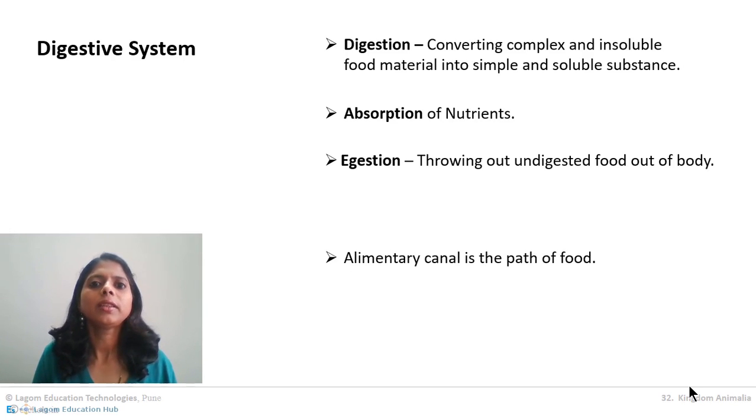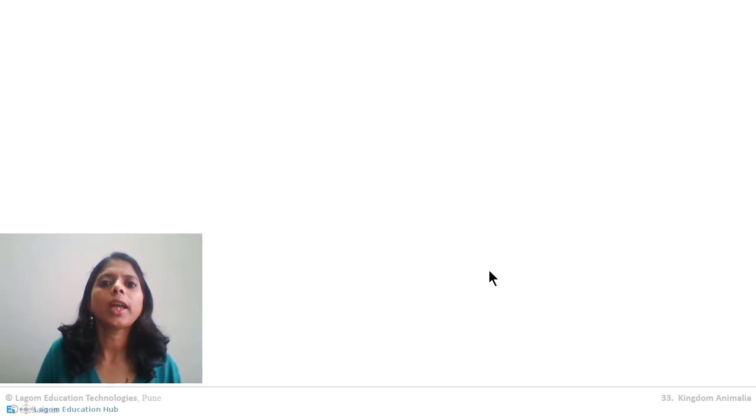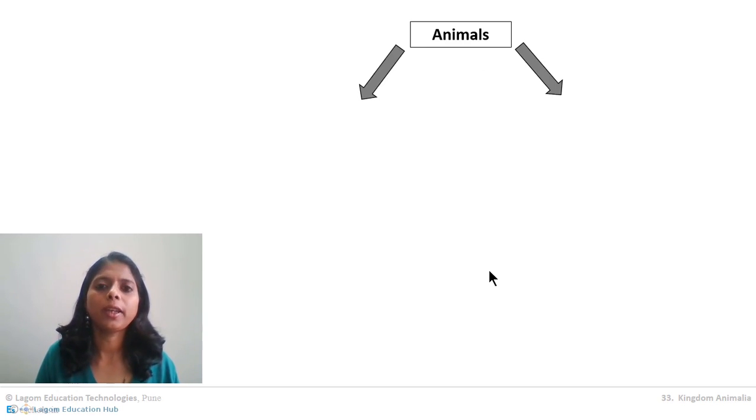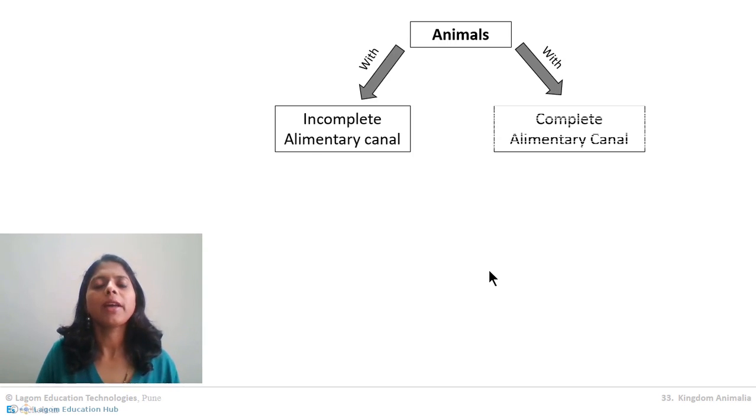Now for the functioning of the digestive system, we have the alimentary canal. The alimentary canal is the tract which travels throughout our digestive system. Food moves through the alimentary canal, and in the process of motion it gets digested. On the basis of what type of alimentary canal animals have, there are two types of animals. Some are with an incomplete alimentary canal, where the digestive tract is incomplete, and some are with a complete alimentary canal.